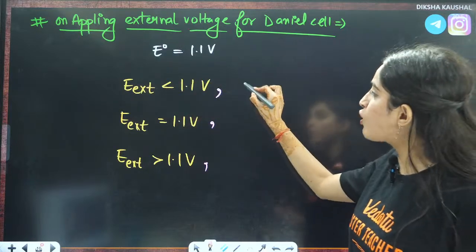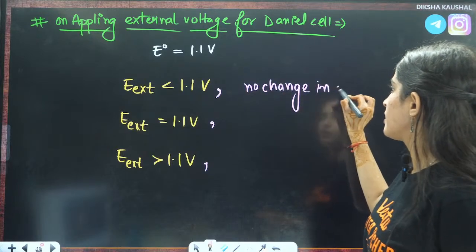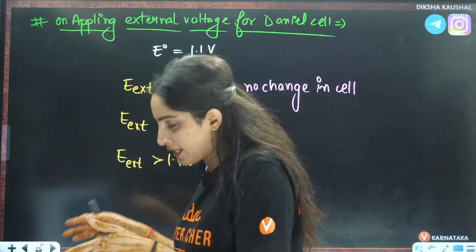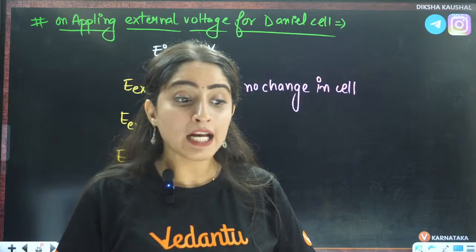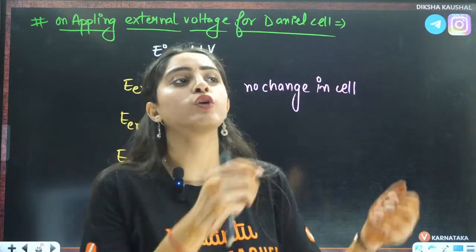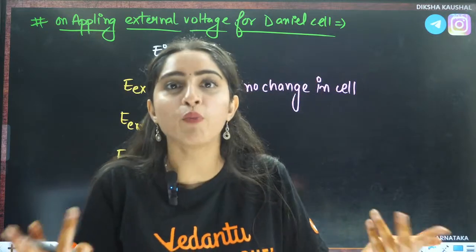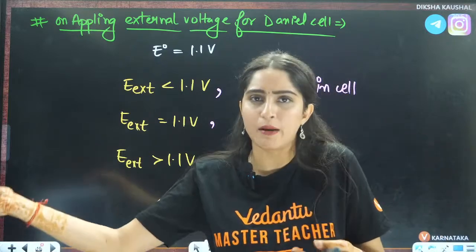So there is no change in the cell. The cell will go as it is, right? If it was going like this, it will go like this. For example, your friend has some other plans, and you want to convince him that, okay, you should not go for that plan, you should go along with me. Now, your convincing power should be more, right? So, if your convincing power is less than that, they will go according to their plan, right?